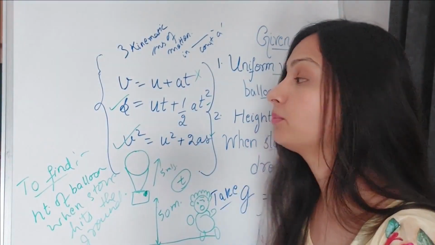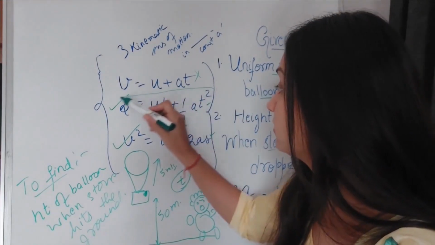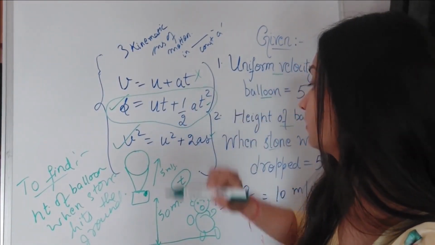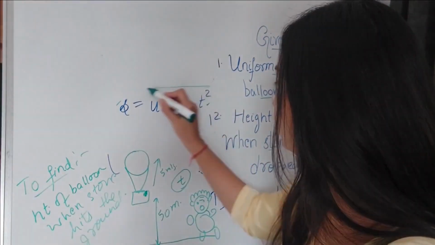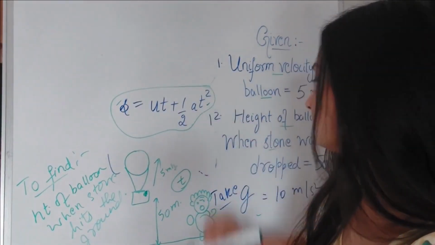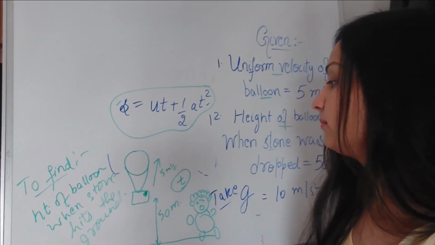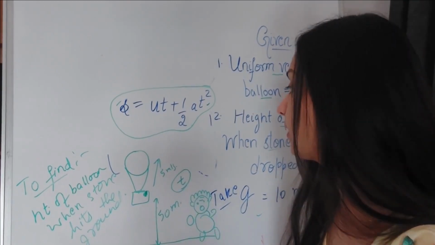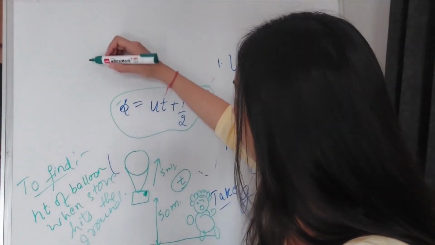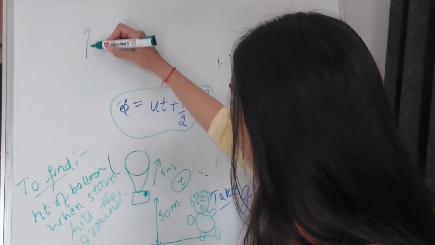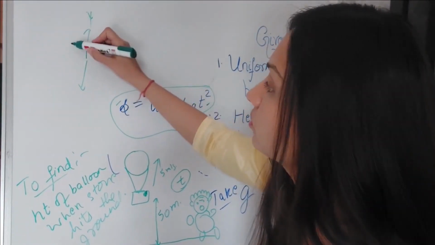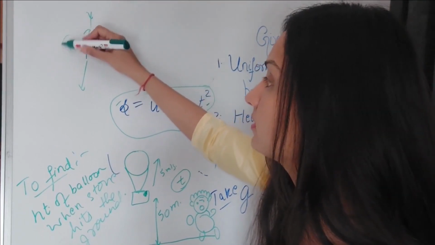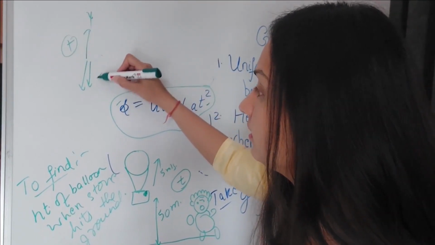So in order to proceed with the problem, I make use of this equation. From the other equation I cannot get the value of time. So using this equation, I want to find the time the stone takes to reach the ground. Now you can choose a coordinate axis. Here one axis is involved, that is the y-axis. You can choose the upward motion to be positive and the downward to be negative.